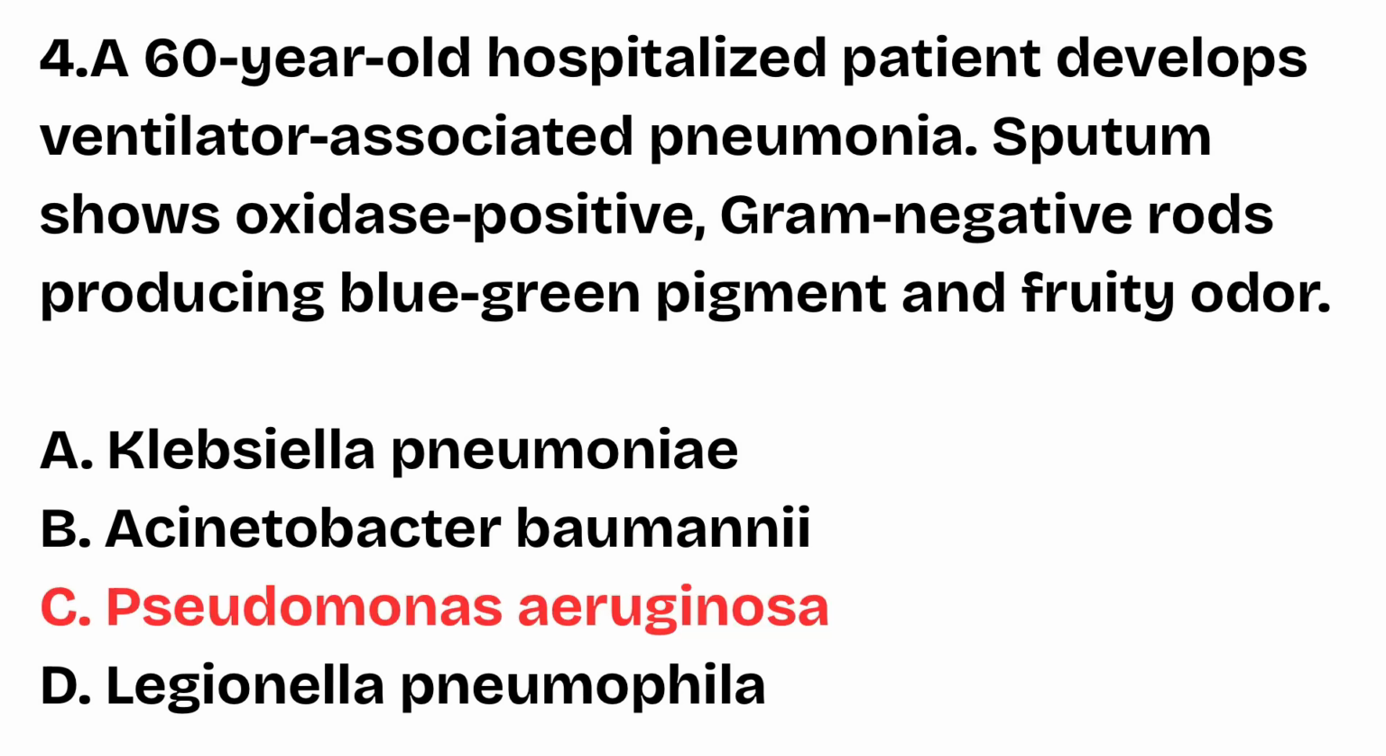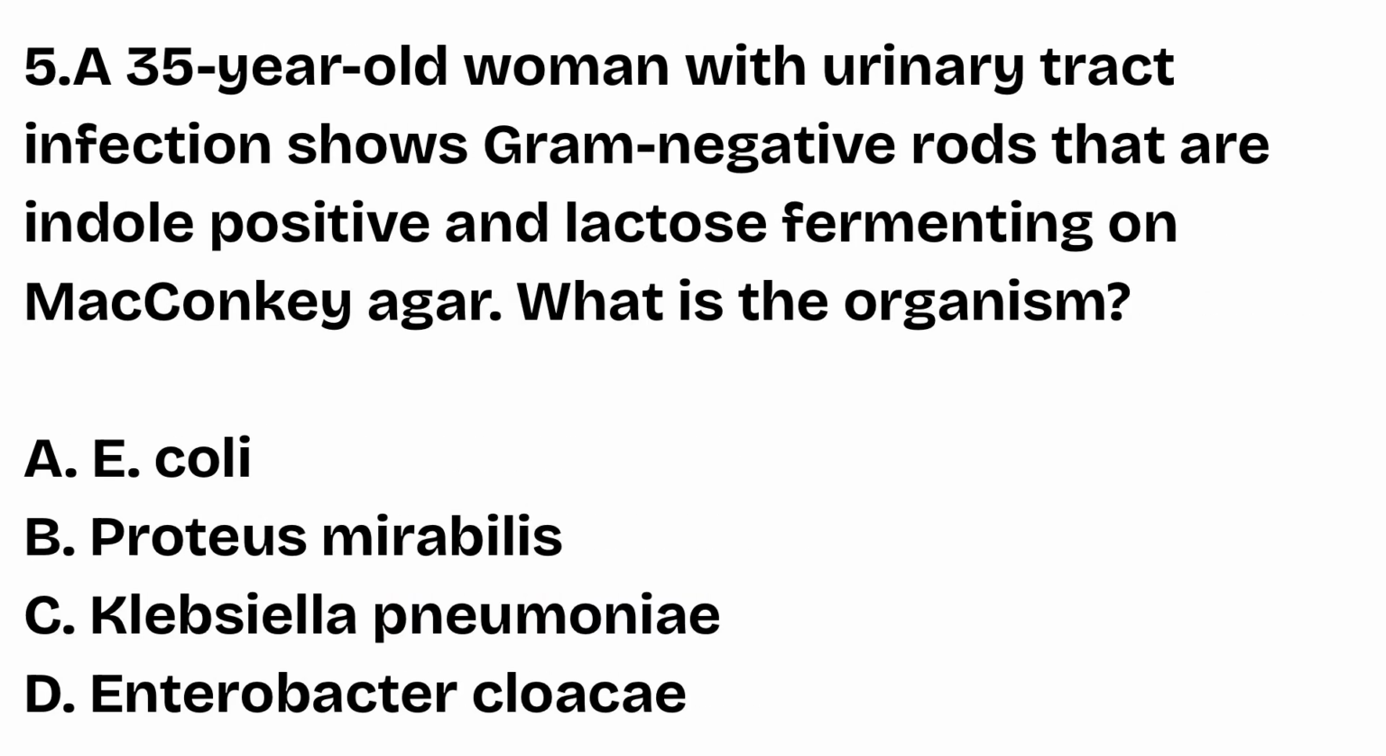The right answer is option C, Pseudomonas aeruginosa. Pseudomonas aeruginosa is an oxidase-positive gram-negative rod producing blue-green pigments, pyocyanin and pyoverdin, and a fruity odor. It commonly causes ventilator-associated pneumonia in ICU patients. Question number 5. A 35-year-old woman with urinary tract infection shows gram-negative rods that are indole-positive and lactose-fermenting on MacConkey agar. What is the organism?